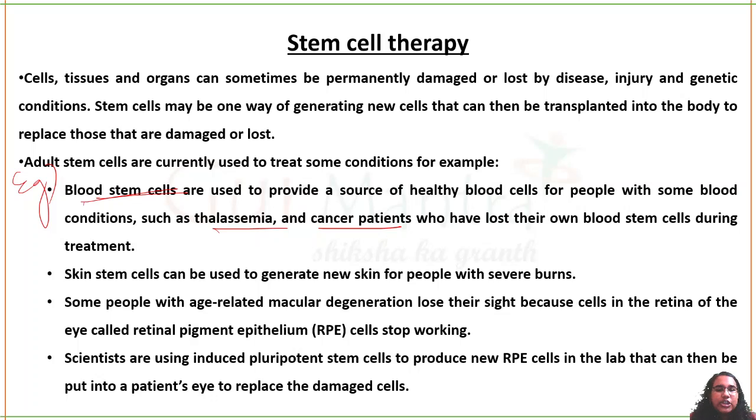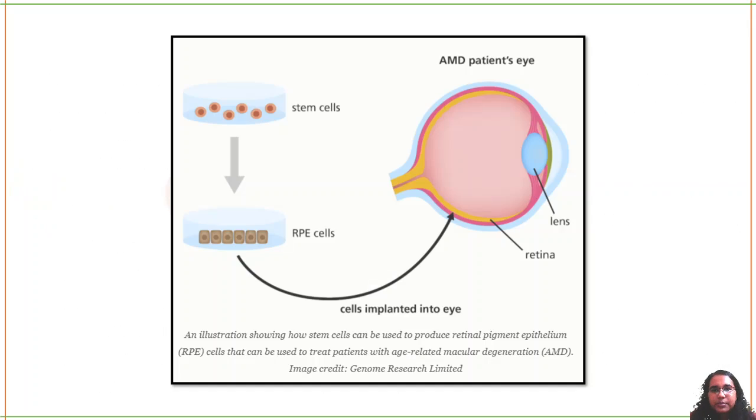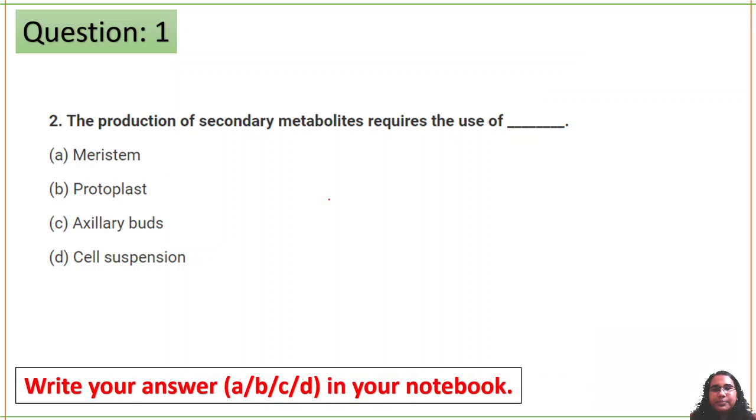Next is muscle degeneration. If the retinal pigment epithelium is not working, you can use these kinds of cells. This is one such example. The cells of the retina are impaired, so stem cells are differentiated into retinal cells. They are implanted into the eye. Now the retina is working fine.